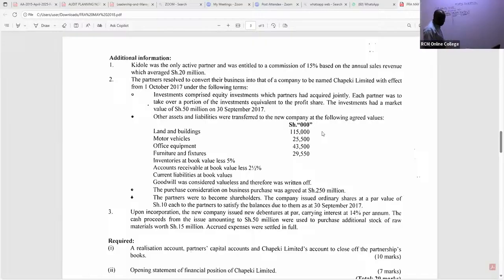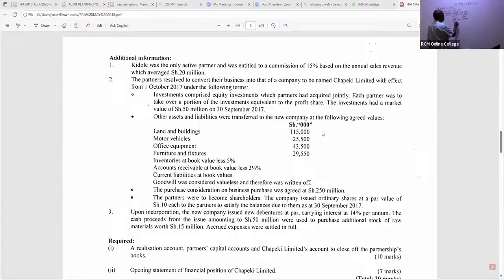Then we have, ladies and gentlemen, motor vehicle at fair value, not net book value, because now we are in the premises of the company that is taking them. So motor vehicle is 25,500. And then we have office equipment, 43,500. Then we have furniture and fixtures.